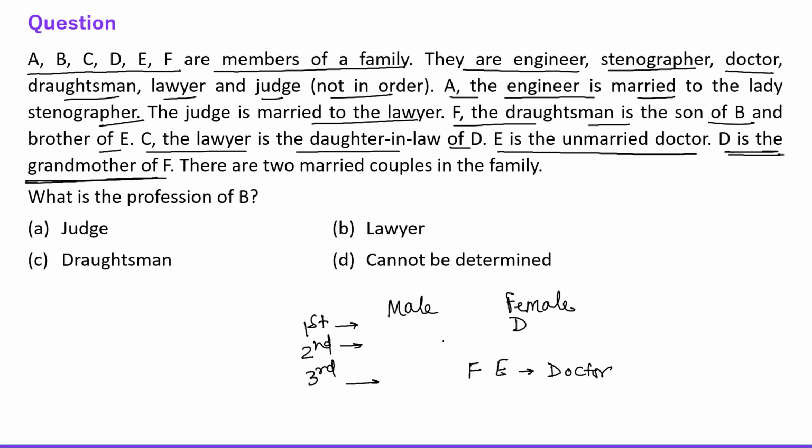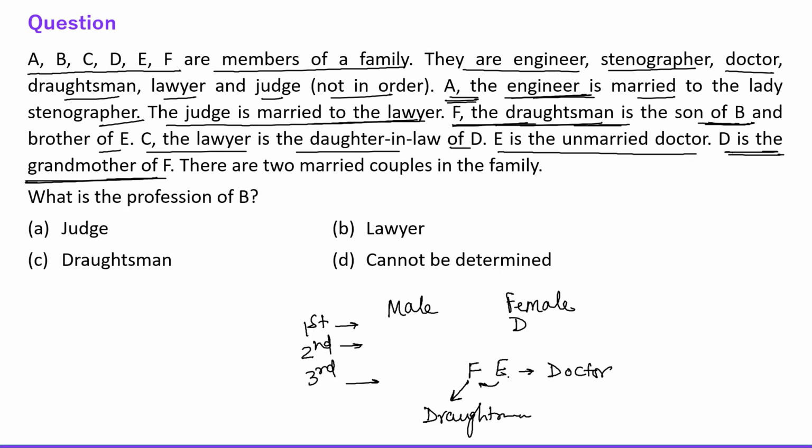Now A, the engineer, is married to the lady stenographer. Okay, fine. We will use this information later. The judge is married to the lawyer. F, the draftsman, is the son of B and the brother of E. See everyone, brother of E, right? It means what? F is the male, right? Profession of F is also given. F is the draftsman and the male member of the family, right?